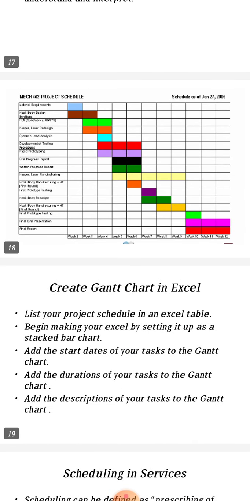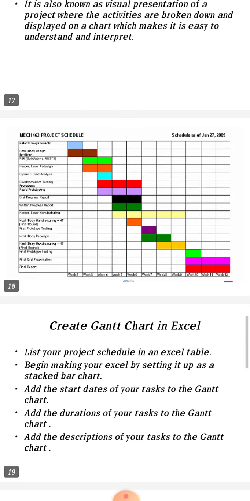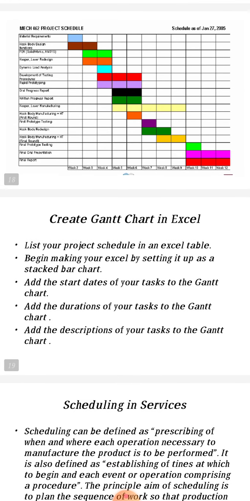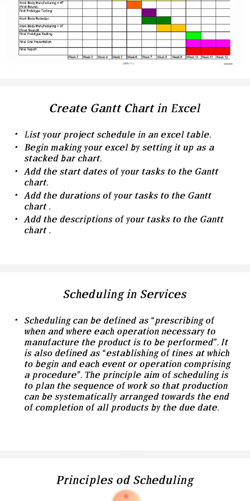This is an example of a project schedule which is based on the Gantt chart. These are all the steps to create a Gantt chart in an Excel sheet. Next we are going to see what is scheduling in operation management. Scheduling in the production and operation management.